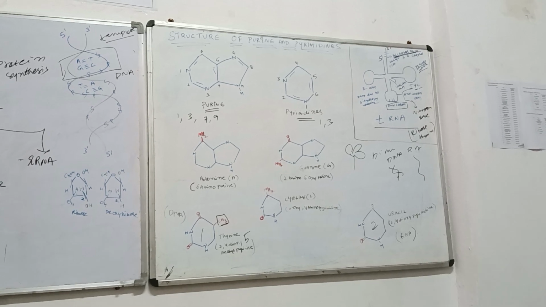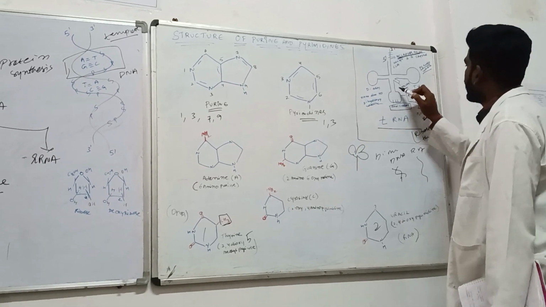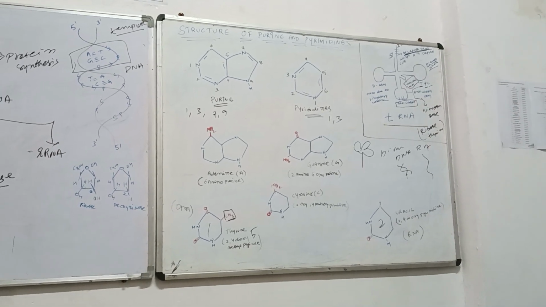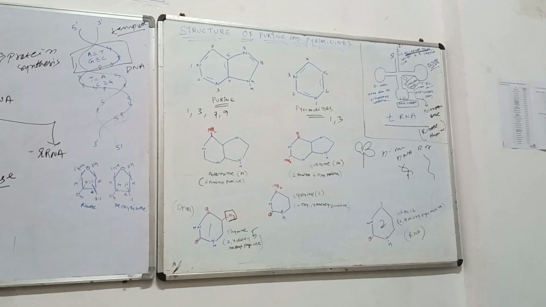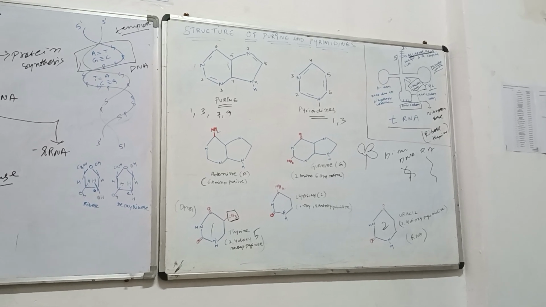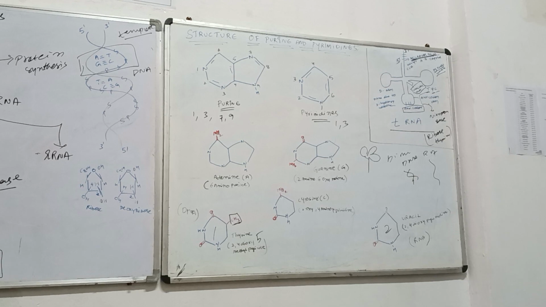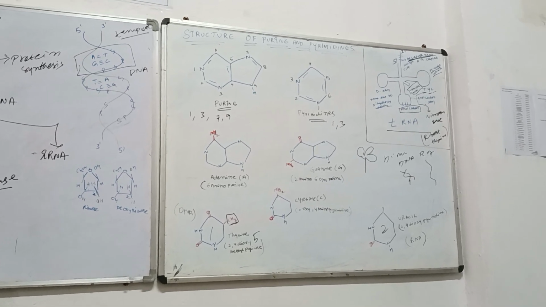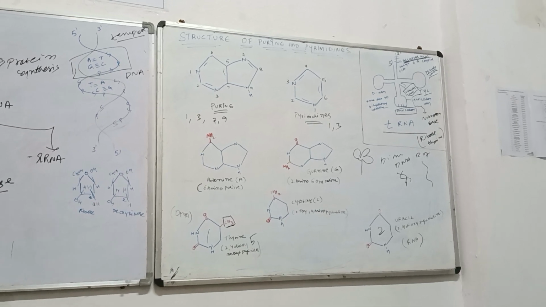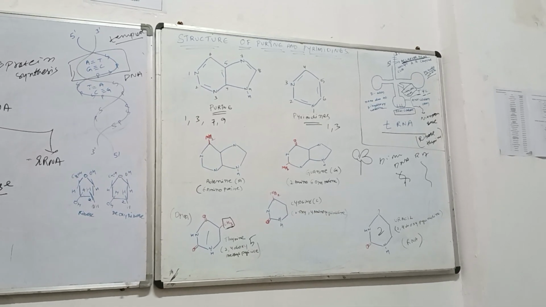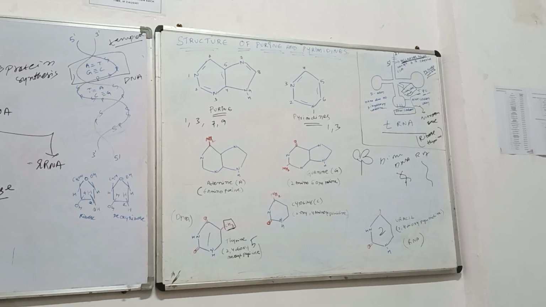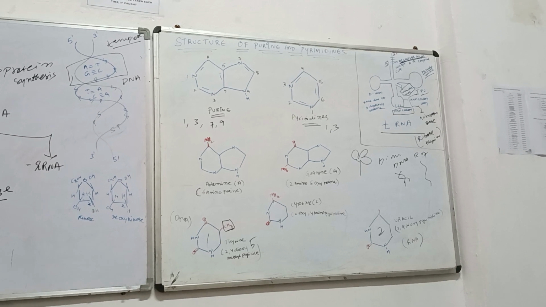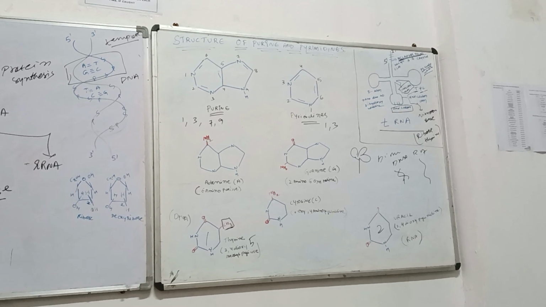Okay. Now another arm is the variable arm. The word itself represents that it is going to vary from one tRNA to another tRNA. To make a difference between the two types of tRNA, the variable arm will be acting as a key point. It is not going to be the same. For example, your variable arm and my variable arm will be different, because we are genetically not the same.